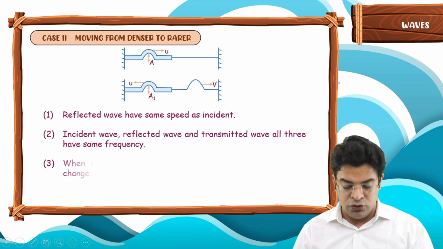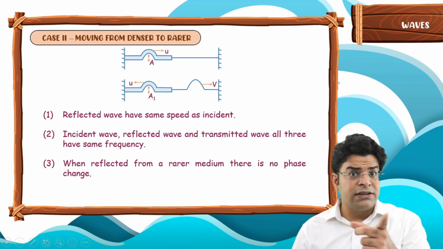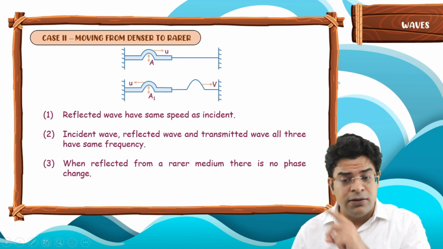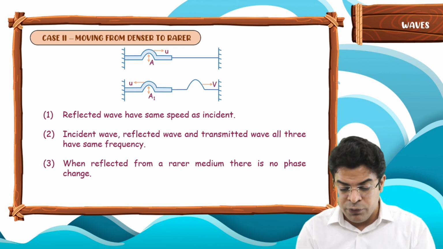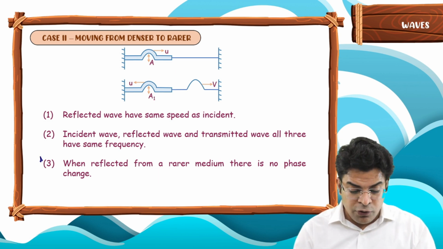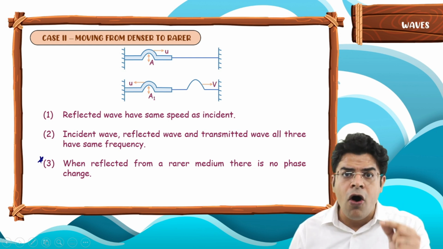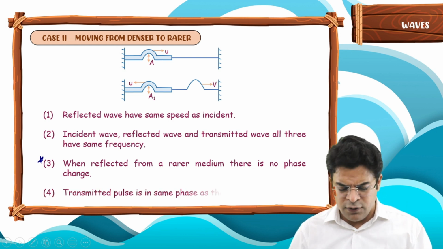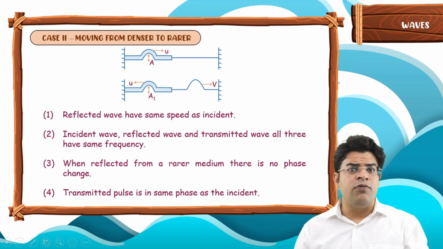Now, let's talk about the third point. When reflected from a rarer medium, there is no phase change. In the last case, when reflected from a denser medium, what went as a crest came back as a trough. This time, what went as a crest came back as a crest. So this is the point of difference between the wave moving from rarer to denser and the wave moving from denser to rarer. The fourth point: the transmitted pulse is in the same phase as the incident. That's the same for both of them.